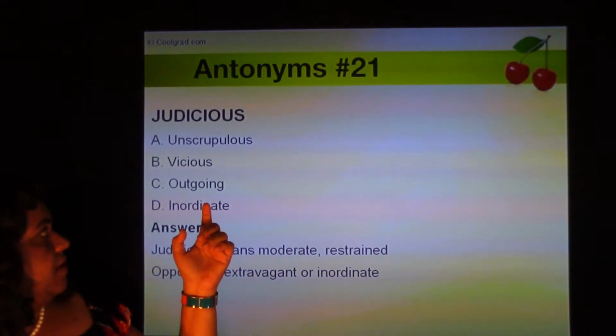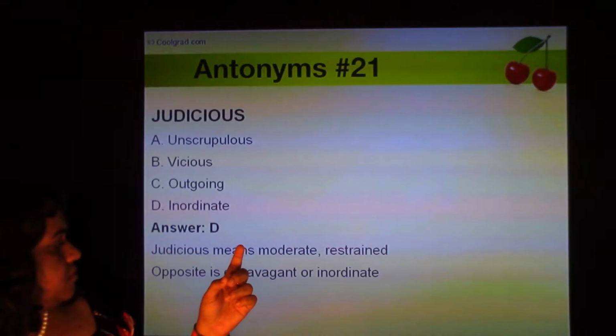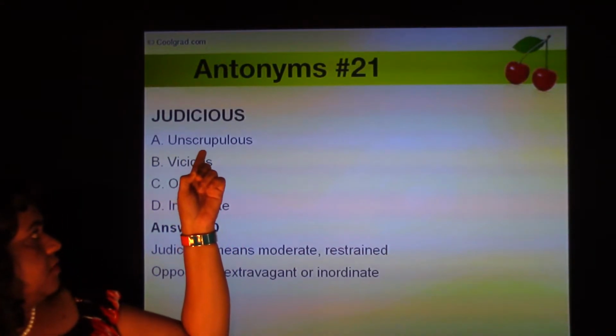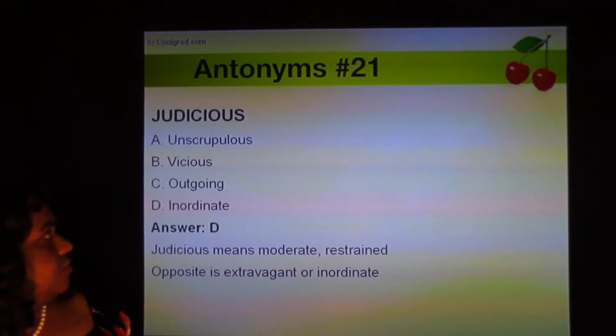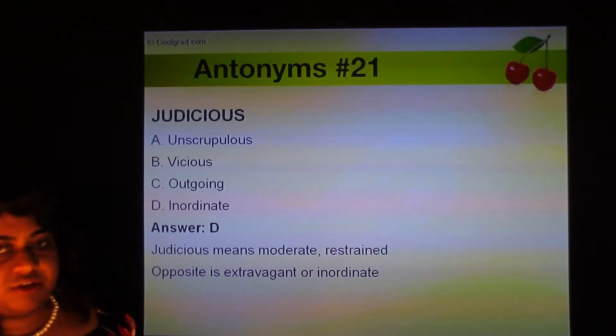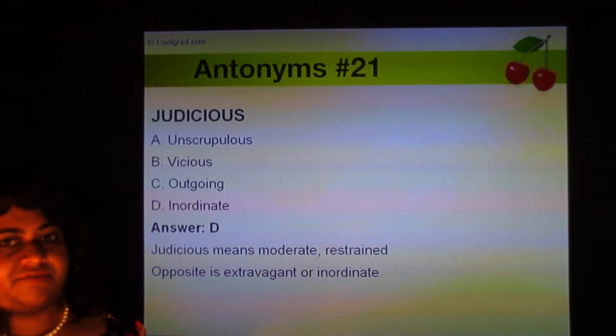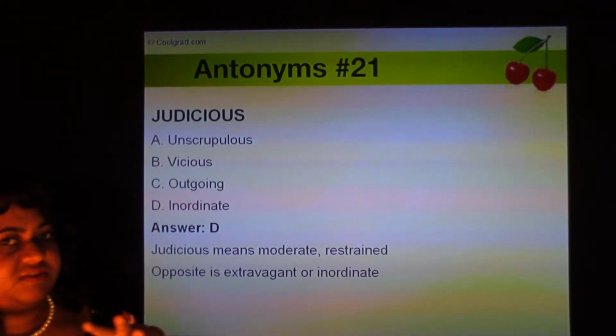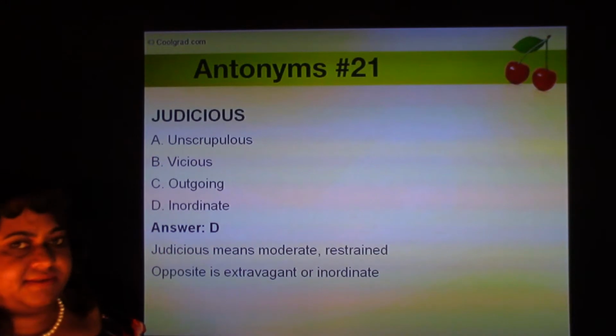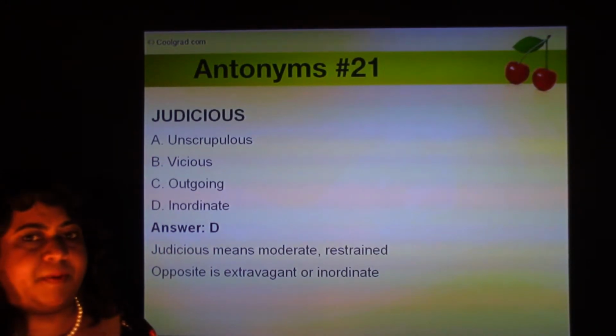You might be tempted to pick unscrupulous sometimes. That's not true, because they're almost similar in meaning. Judicious is thrift oriented, inordinate is extravagant. So that's how you should probably remember it.